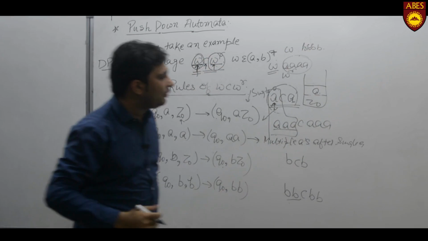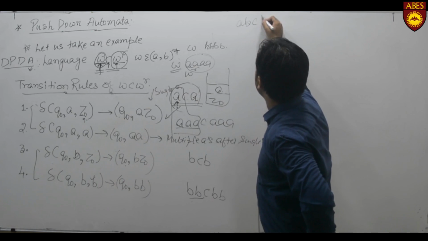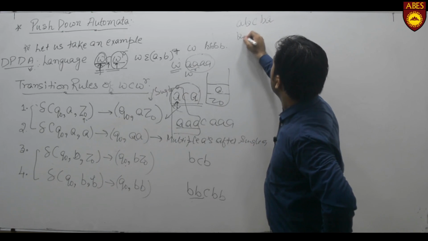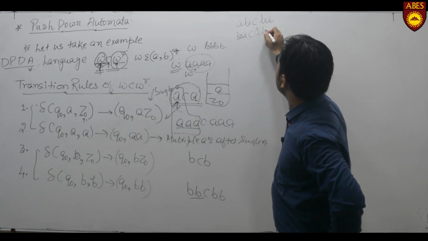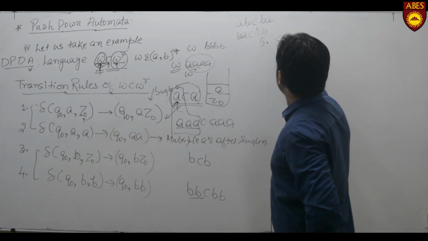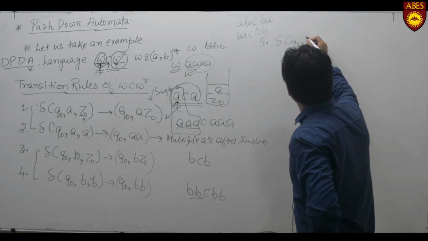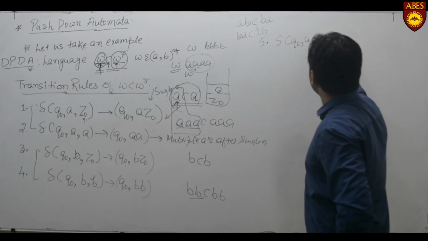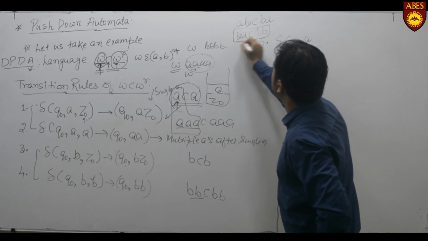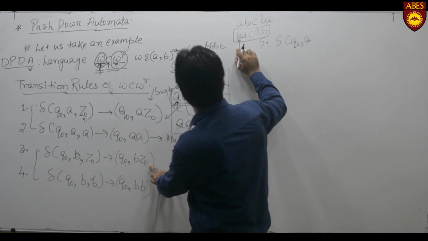Now in case of palindrome, there may be a possibility of string that A, B, C, B, A, B, A, C, A, B. In that case, rule number 5, transition of Q naught. Now, if we are reading an input A, let us suppose this is the string. We first pushed B using this rule number 3rd.